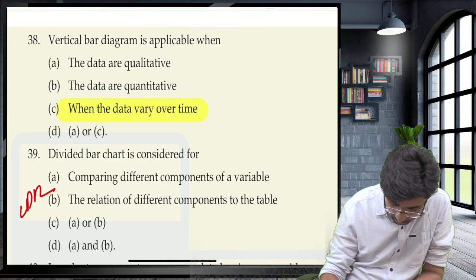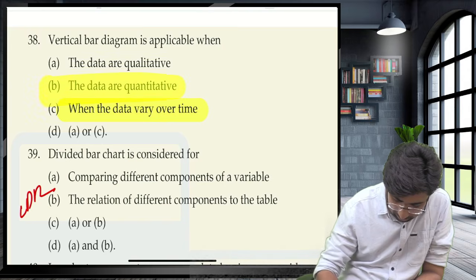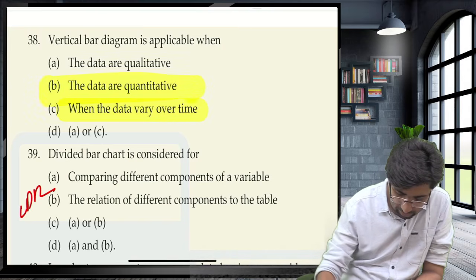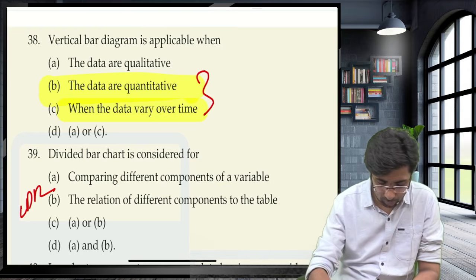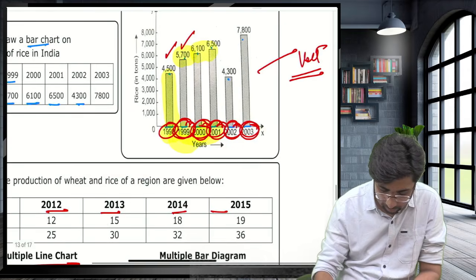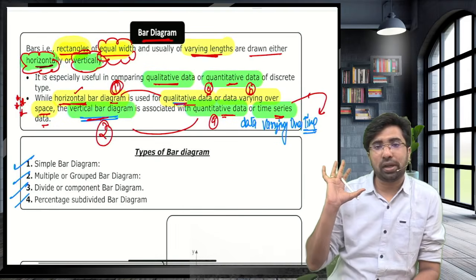Guys, the answer here should be the data varying over time and the quantitative data. There should be a correction. Just keep this, it's okay, this question requires to be corrected. But guys, can you hold this concept in your mind?